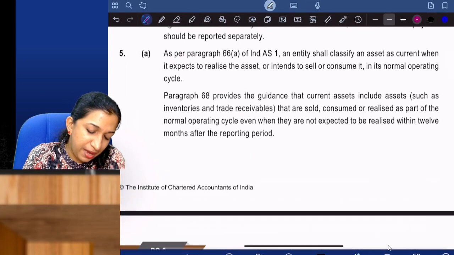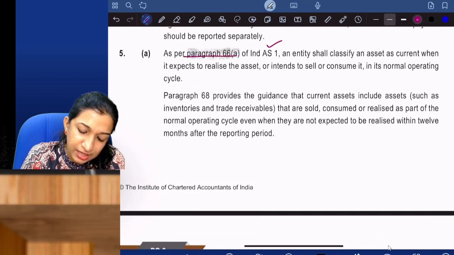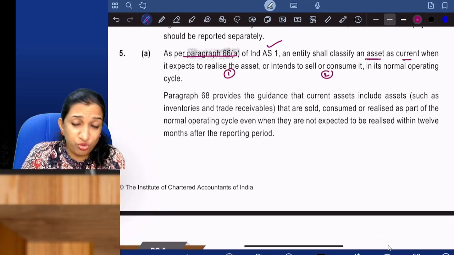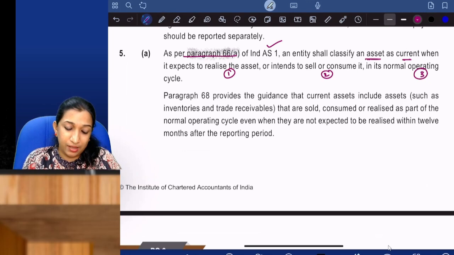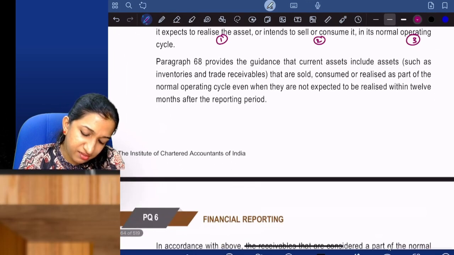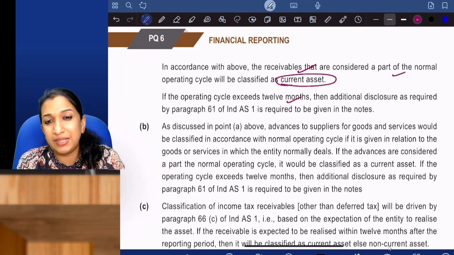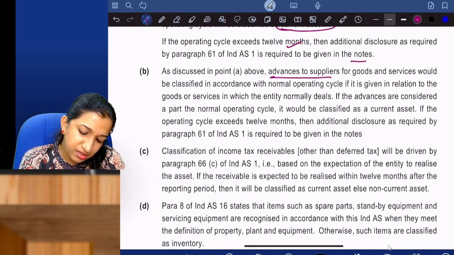Let's forget the paragraph numbers. As per Ind AS 1, an entity shall classify an asset as current if it expects to realize it or expects to trade it, or it is expected to be realized within one operating cycle. The guidance on current assets, okay, fine. The receivables are considered as part of the normal operating cycle, therefore current. If it is more than 12 months also, it should be disclosed, but it will still be current. Advance to suppliers is generally current.